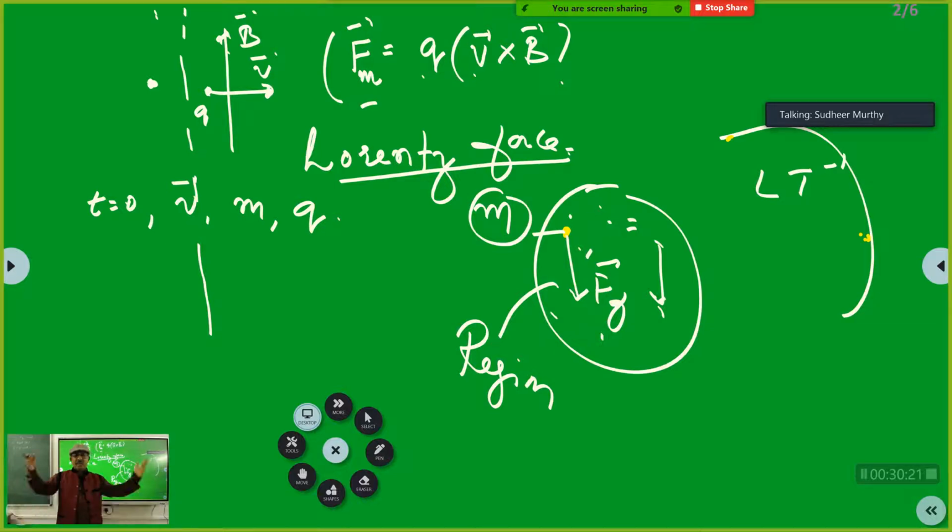I'm getting so few marks. All those things should not happen. Just learn and enjoy science. Keep your mind free. See, a beautiful force, the Lorentz force.